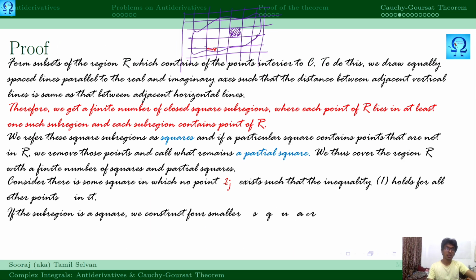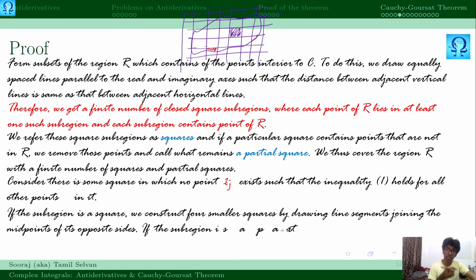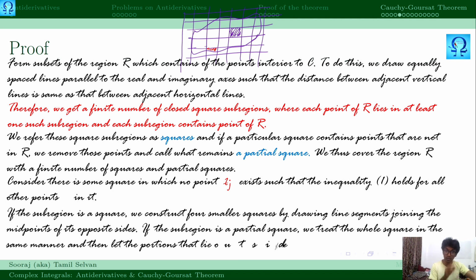We say there is some square in which no point Zj exists such that it holds for all other points Z in it. For all points, no such point exists. Suppose such a thing is there, what should we do? That is the scenario that we are about to discuss.